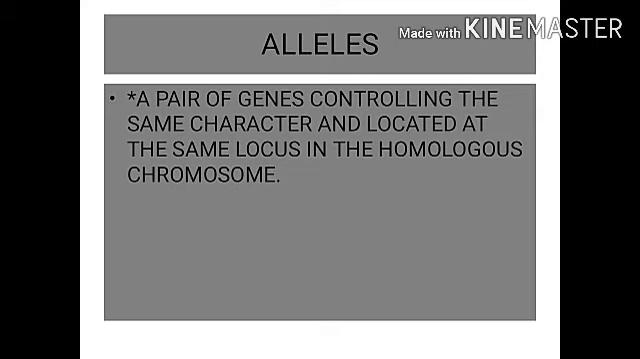Now let us see what is allele. Allele is a pair of genes controlling the same character and located at the same locus in the homologous chromosome. What is locus? Locus is nothing but a specific place in the chromosome where the gene is located. We can't observe the gene in all the places. The particular place where the gene is located is said to be the locus. In homologous chromosome, what is homologous chromosome? Homologous means identical, similar or sister chromatids.